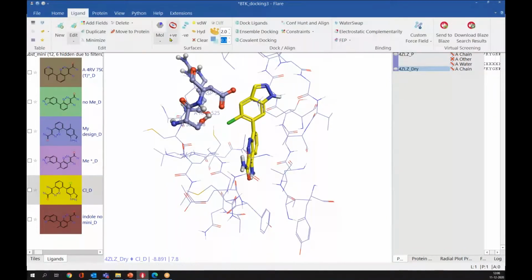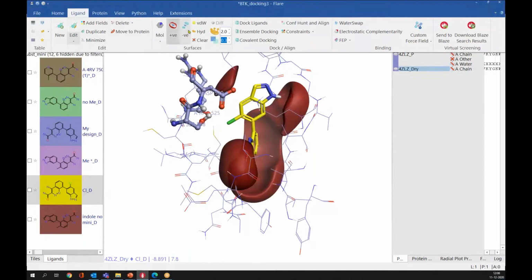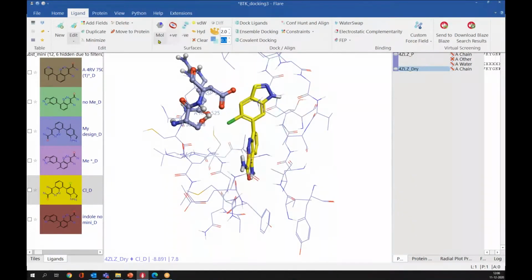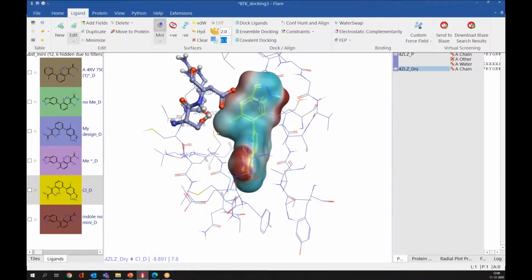So let me add the electropositive and electronegative surface. If you see here, we have negative electrostatics, which is electrostatically clashing with this negative or electronegative field here. You can add an electrostatic surface. Here also you can see that we have negative electrostatics in the ligand and negative electrostatics at the protein on this side.